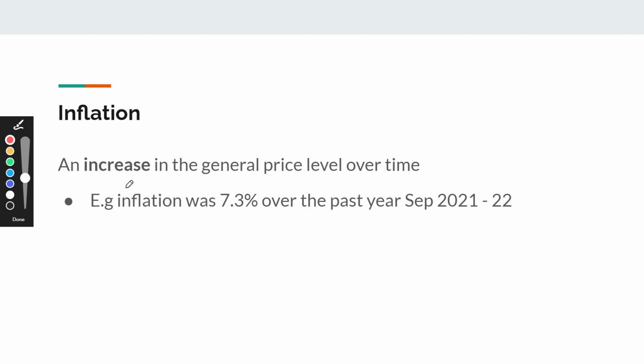So firstly, inflation is, like we've said previously, an increase, that's the key part, an increase in the general price level over time. So between September 2021 and September 2022, if prices rose by 7.3% or the inflation rate was 7.3%, that's inflation. What that means is that prices have increased over that time by 7.3%.